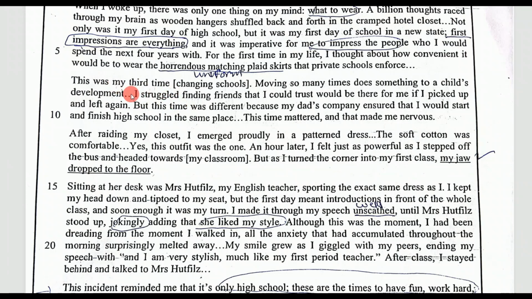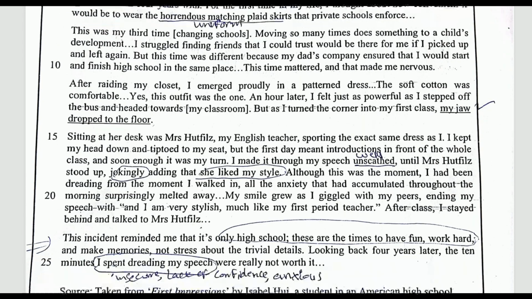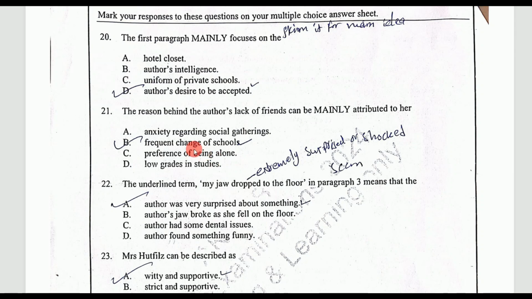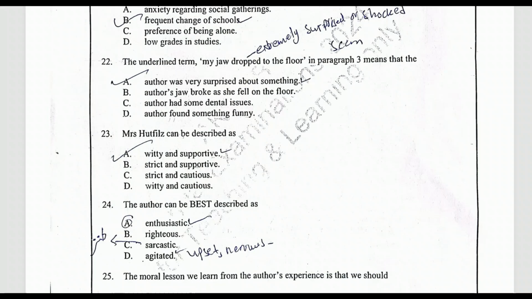So we need to read the first line again. "This is the third time changing school." He's moving to many different places, and obviously, when he changed his school, he's struggling to find new friends. So obviously, the reason behind his lack of friends is frequent change of school. This is the third time he is changing his school.